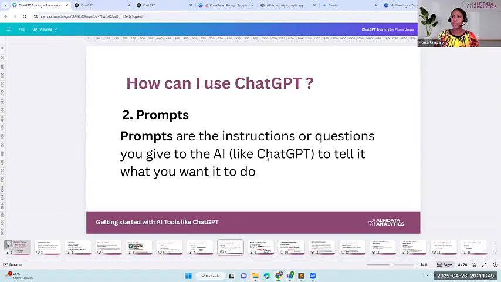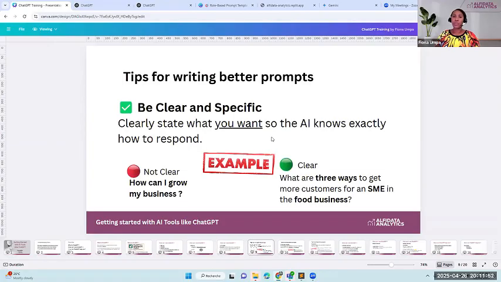That's why before we write prompts, we also have to bear in mind some good writing tips to write better prompts. The first tip is to be clear and specific. You have to clearly state what you want so that the AI knows exactly how to respond.